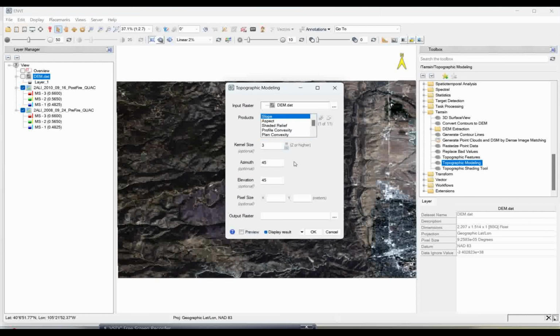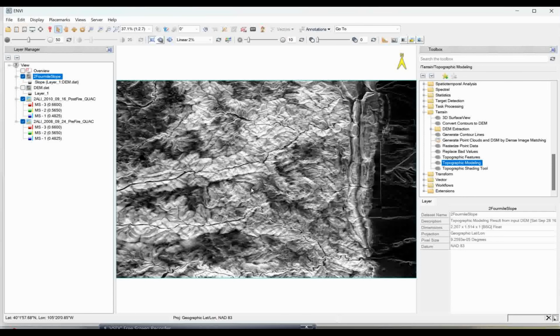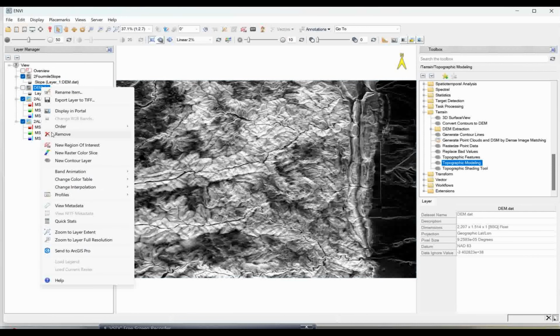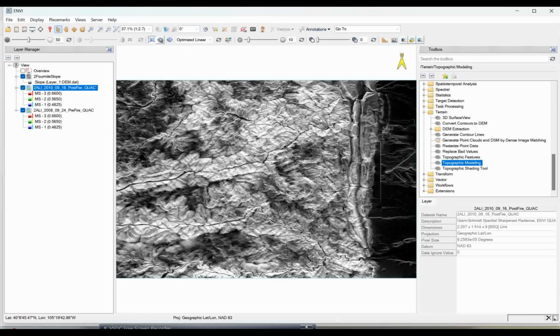So I'm just selecting the slope, and before saving this, you can give a proper name to save this layer. Suppose I'm giving a name something like Slope, the name I've given for my output layer. I can give this as a 2 again. So simply click on OK, and it will calculate the slopes. If you don't require the DEM, you can remove the DEM from here also, from the data manager, later as well.